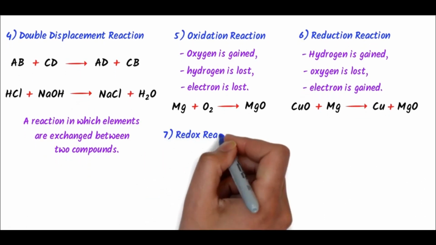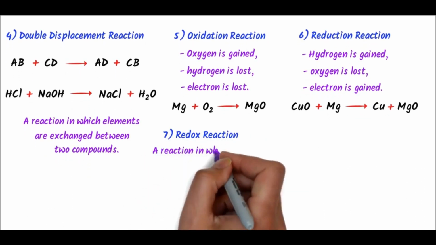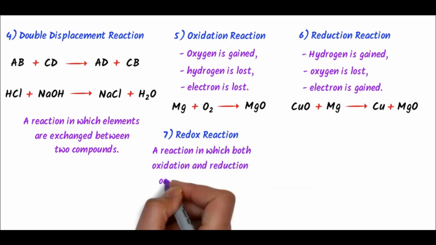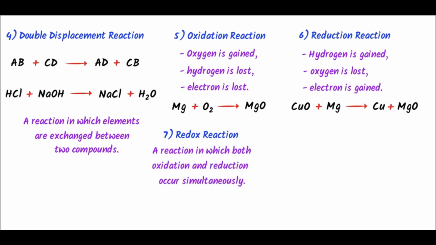The seventh type is redox reaction, a reaction in which both oxidation and reduction occur simultaneously is called redox reaction. For example, aluminium plus oxygen gas react together to form aluminium oxide. Here, aluminium is oxidized and oxygen is reduced. So this is an example of redox reaction.